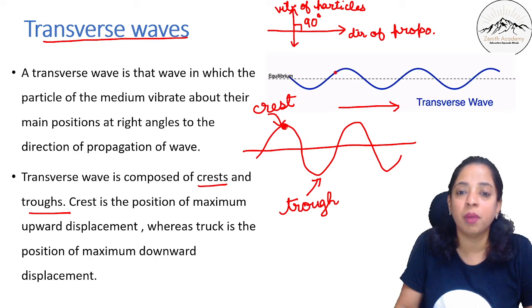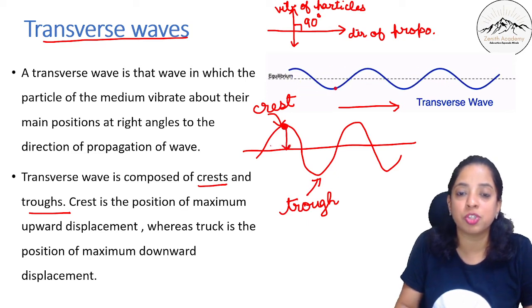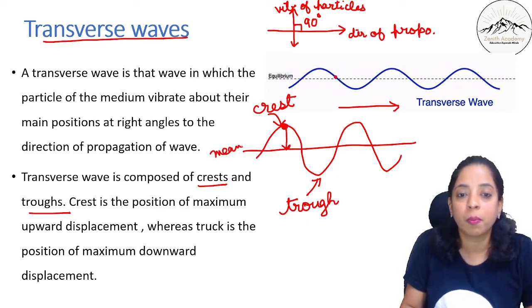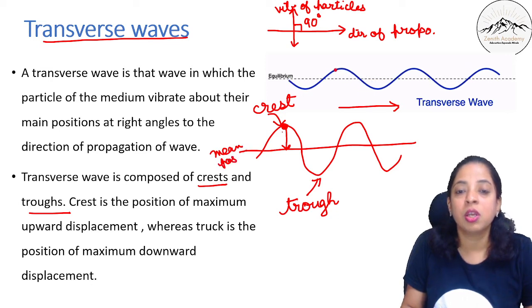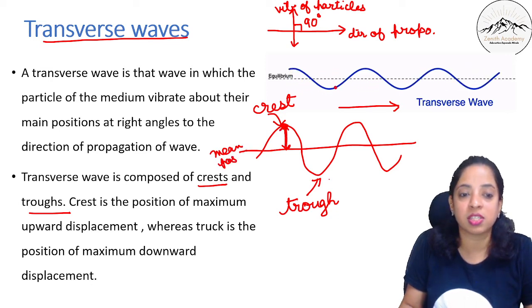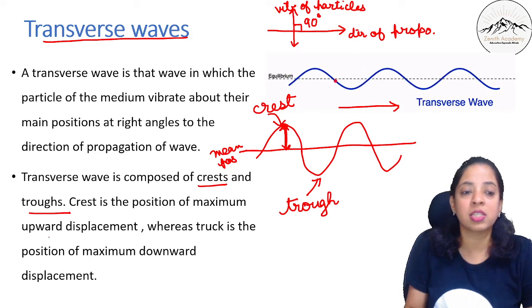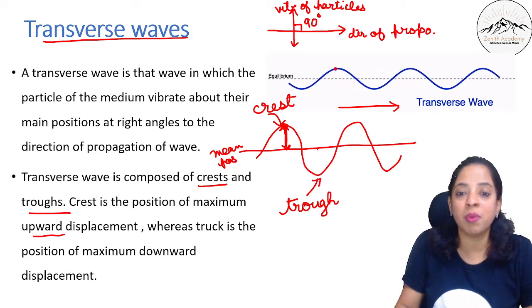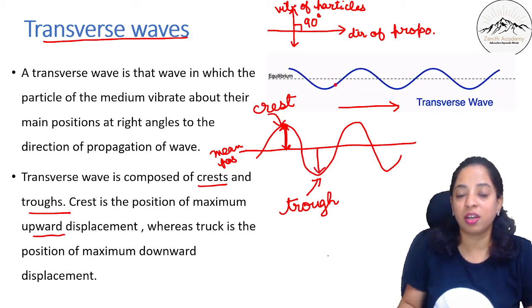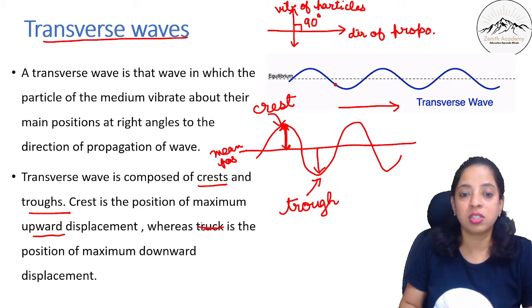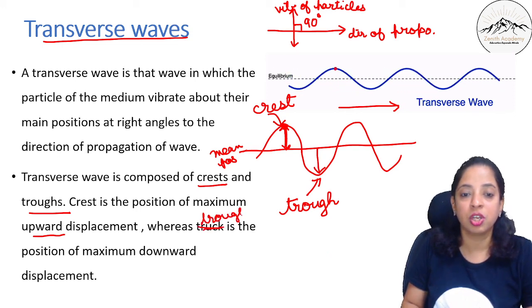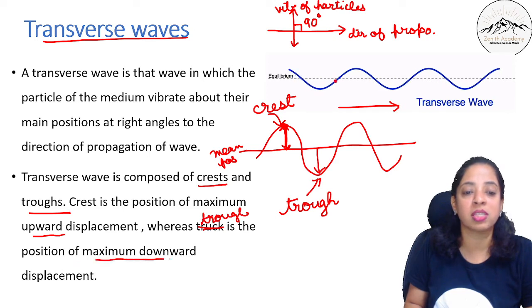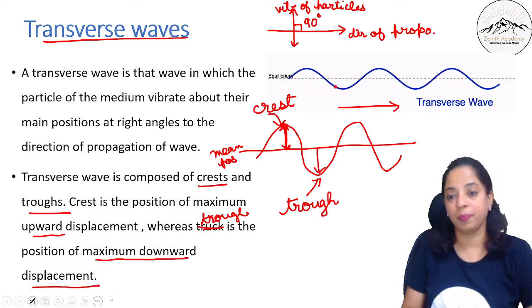This is the maximum displacement from the mean position. This is the mean position. So maximum upward displacement is crest, and maximum downward displacement is trough. Trough is the position of maximum downward displacement.